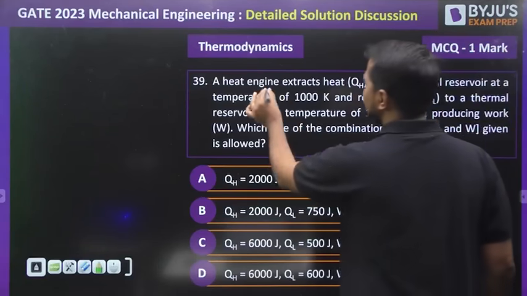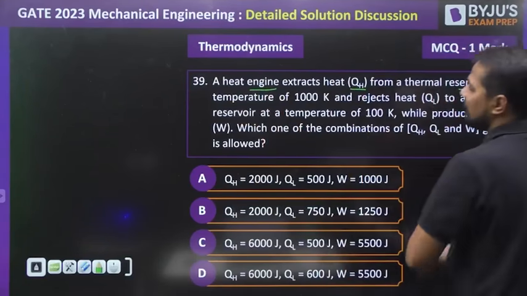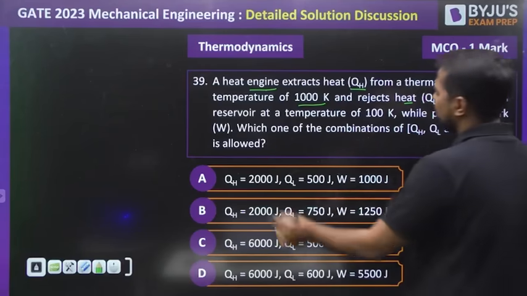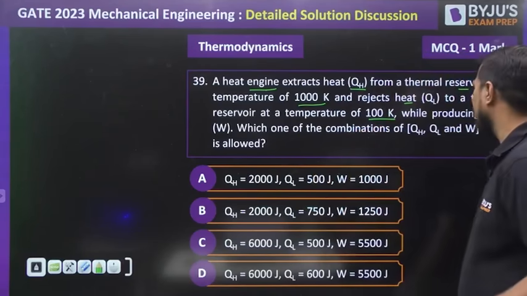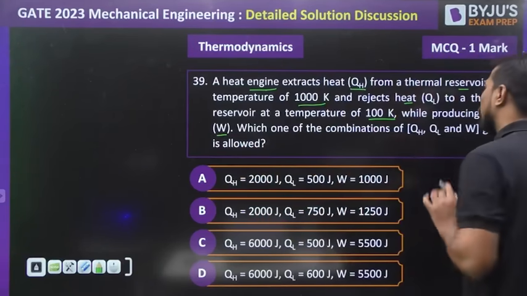Heat engine extracts heat QH from a thermal reservoir at a temperature of 1000 Kelvin and rejects it to the thermal reservoir at a temperature of 100 Kelvin, while producing the work done W. Which one of the following combinations will be the correct?